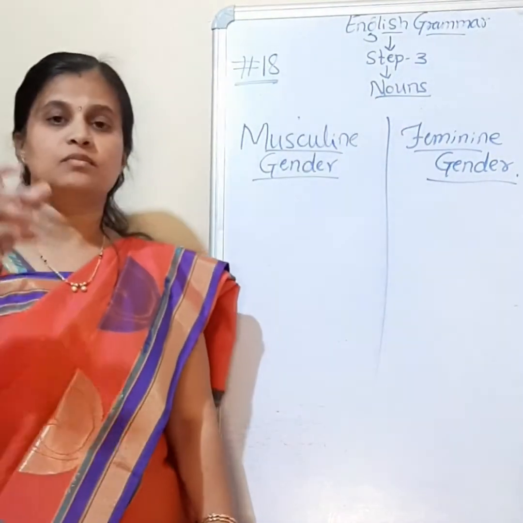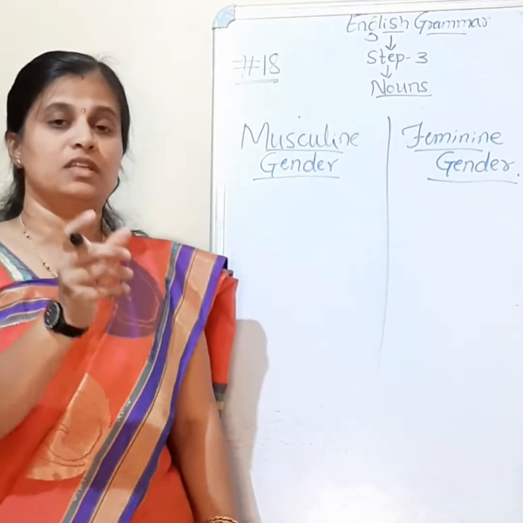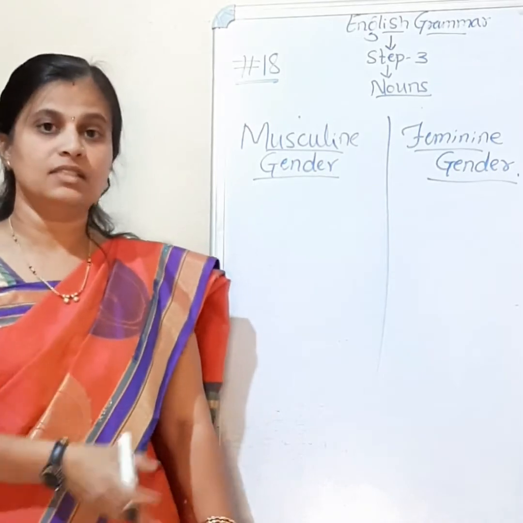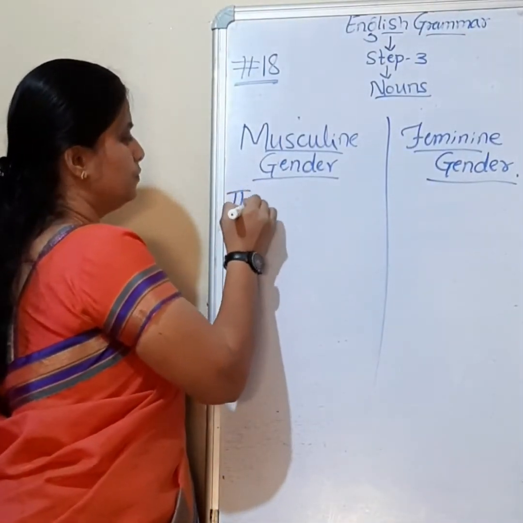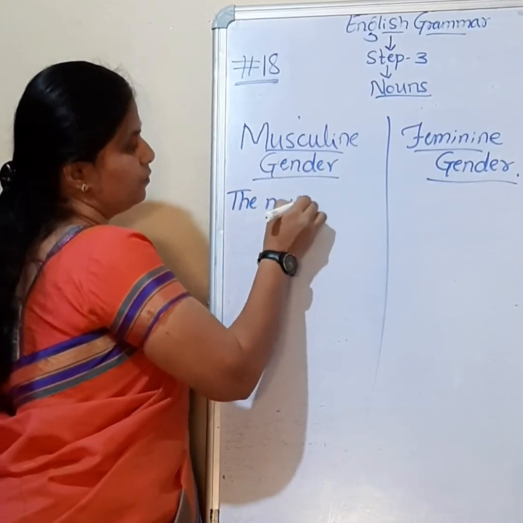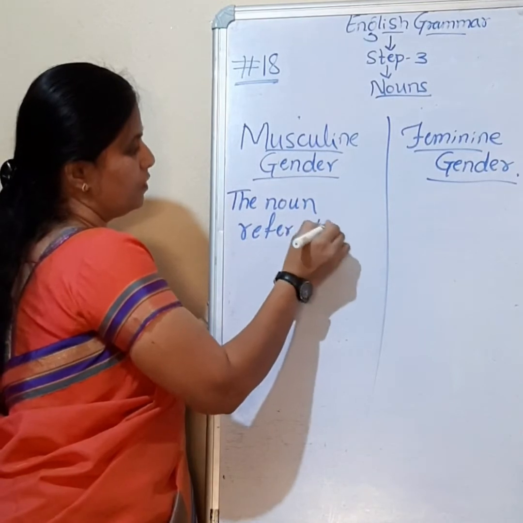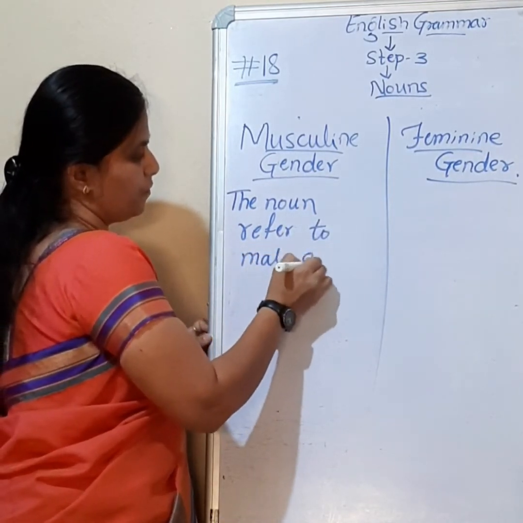So there are some nouns which specifically refer to male gender, they are called masculine gender. The noun refers to male gender.